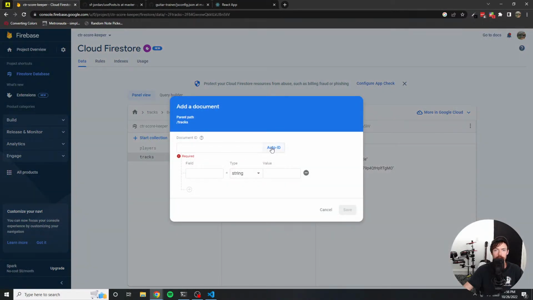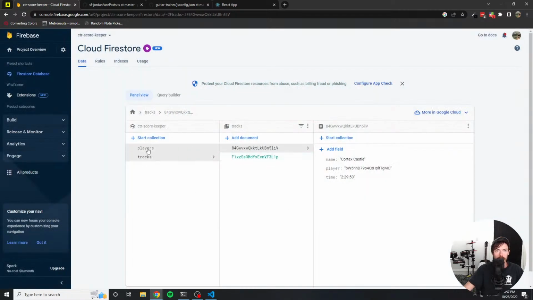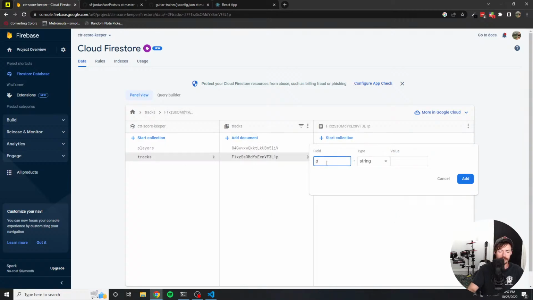So let's add a new document, auto ID it. The name is going to be Papu's Pyramid. Will has the current record for that, but I don't have his ID on my clipboard right now, so we'll come back to that in a second. The best time right now is 1:42:10, I think. That should be the value. There we go, so the time. And that one is going to belong to Will's ID, which is this one. I'm just copying it and bringing it over. Got to add a new field called player. And boom. Now we have Papu's Pyramid.